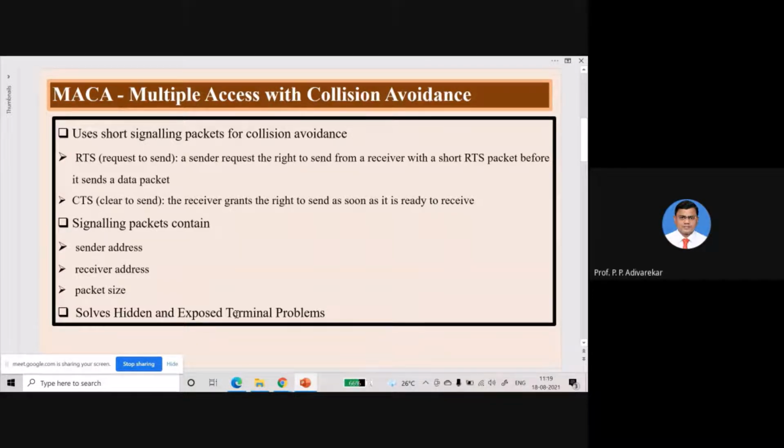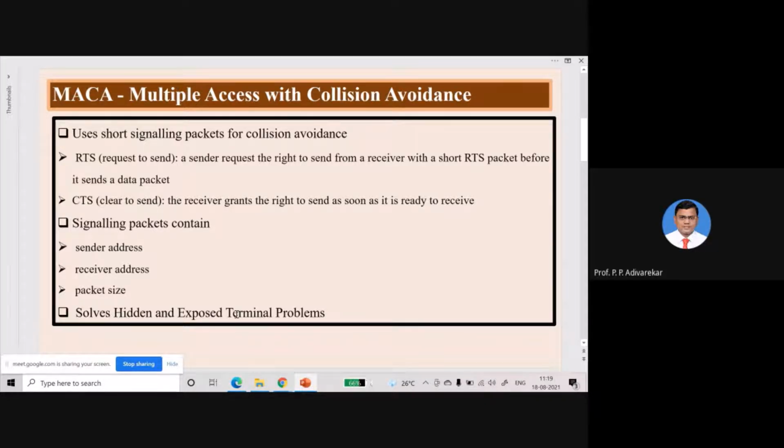It is a very simple solution. There are several advantages in this method, but we will just get introduced to the MACA protocol, or multiple access with collision avoidance protocol.